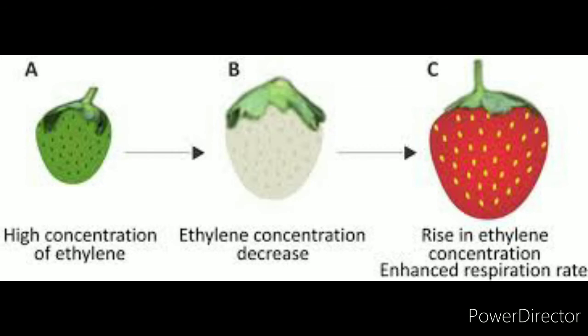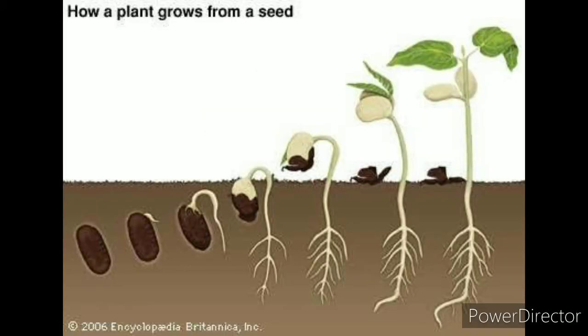Now we shall see seed germination. After fruit formation, the fruits get eaten by some animals, and they will disperse the seed onto the ground. And as soon as the seed touches the ground, you know that it's time to form a new plant.